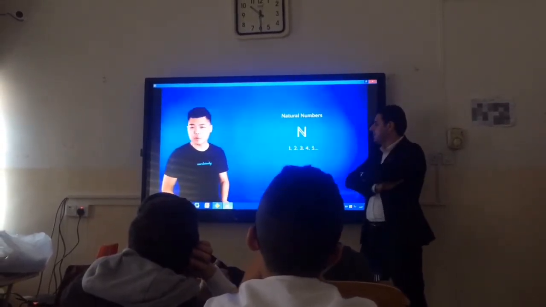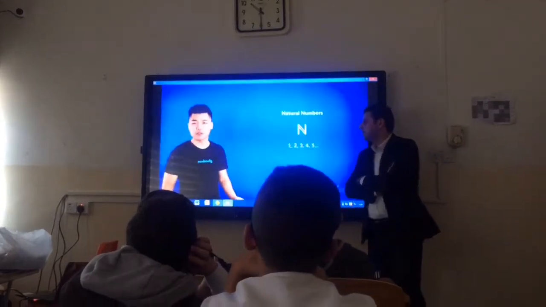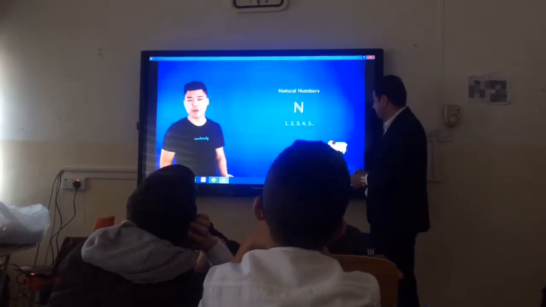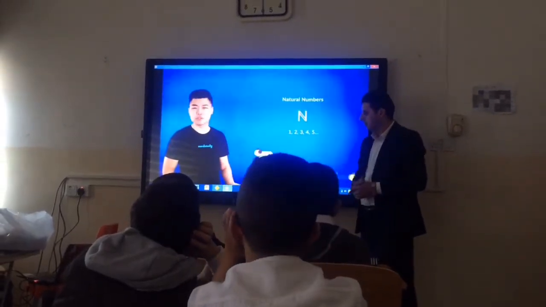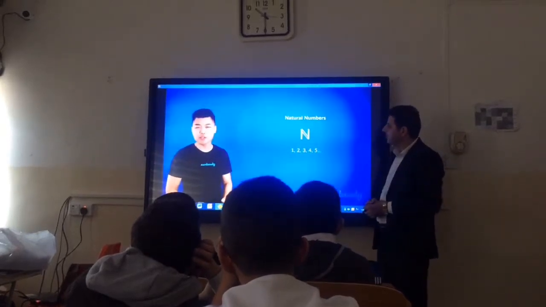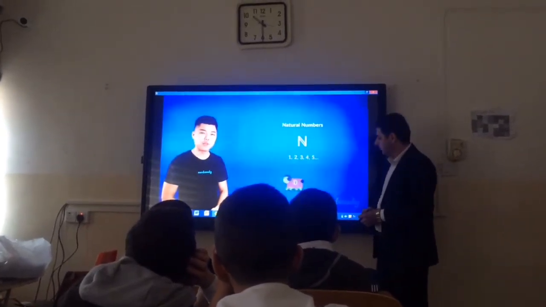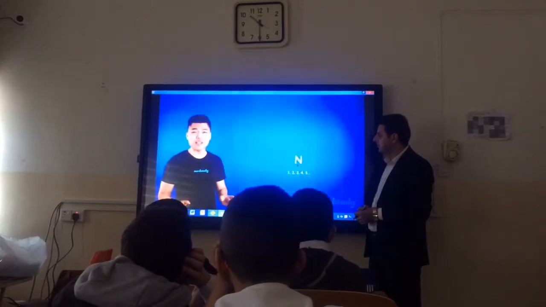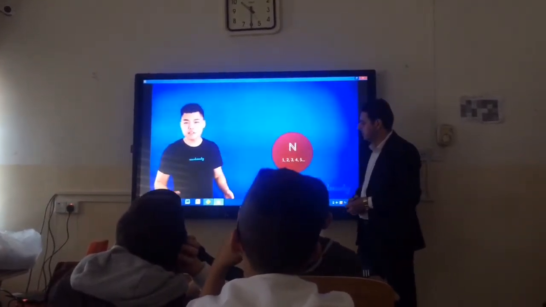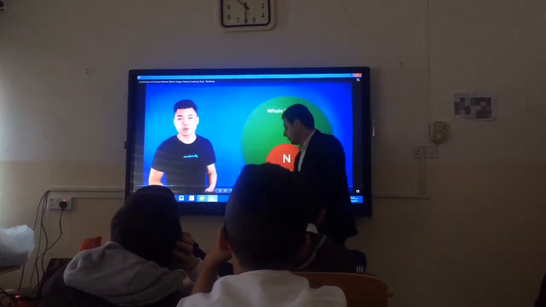So, an easy way to remember this is to think of it like this. We all naturally count things starting from 1, and go on to 2, 3, 4, 5, 6, and so forth. But rarely do we count starting from 0. Therefore, this is the innermost basic classification of numbers. The next layer of numbers are the whole numbers.